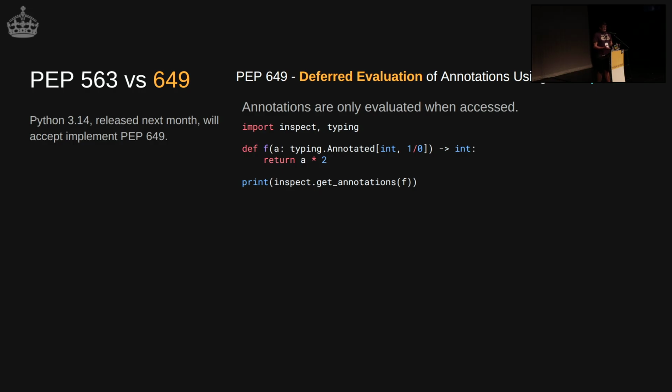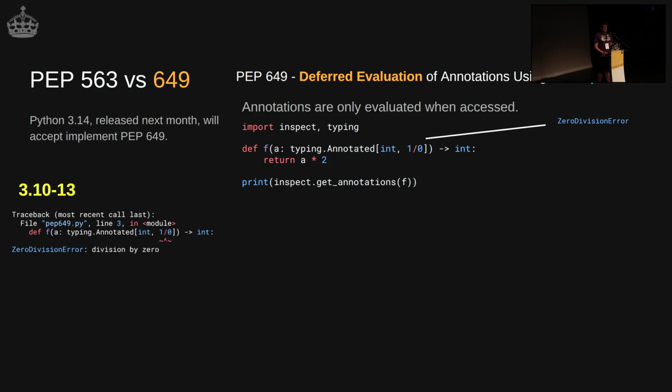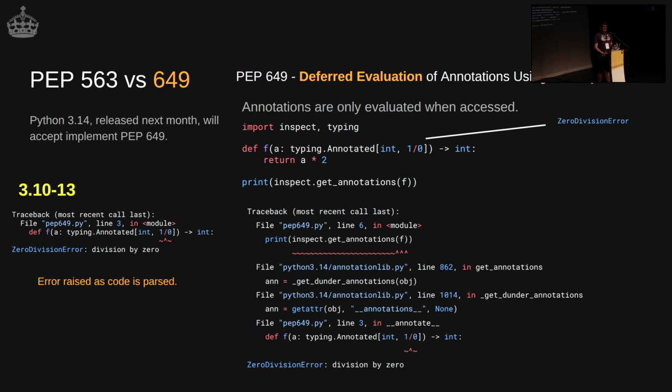And so if we take an example here, the one thing that you might notice straight away is that the point in your code where you get certain errors will vary between Python 3.10 through 3.13, where this zero division error that I put in there intentionally would get raised when we're parsing that code initially. In Python 3.14 though, the error gets raised a little bit later on. It's only when we ask to inspect that object and get its annotation that the error is raised and says, hey, you can't divide by zero. That's spooky. So the error is only there when it's raised.